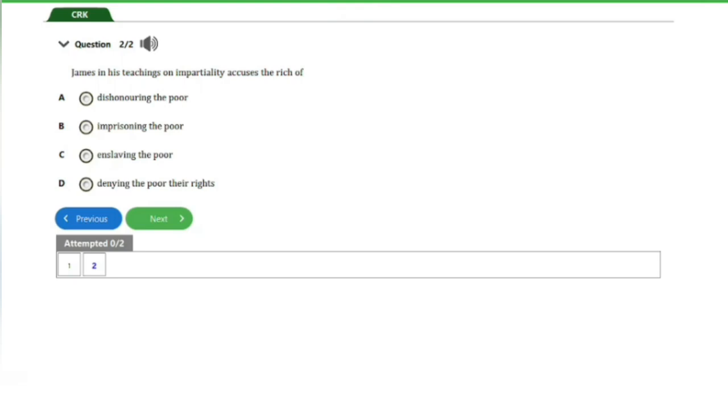So the answer to this question is option D, denying the poor their rights. And that's it for this question.